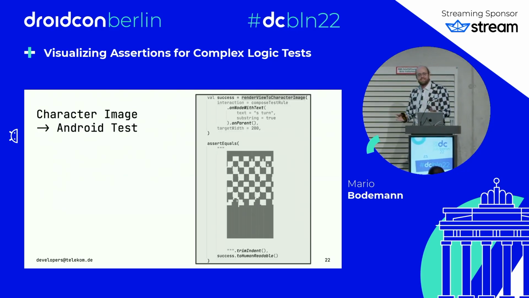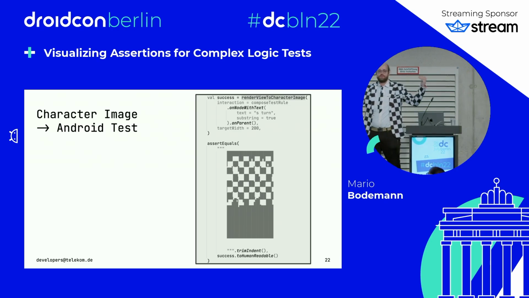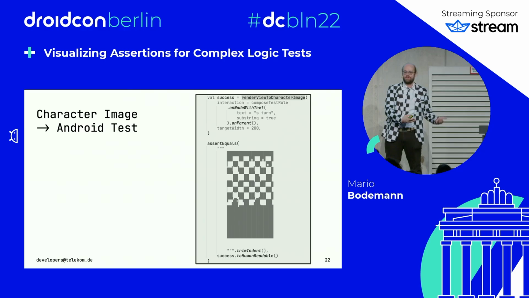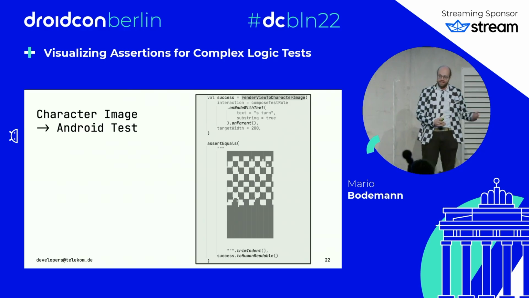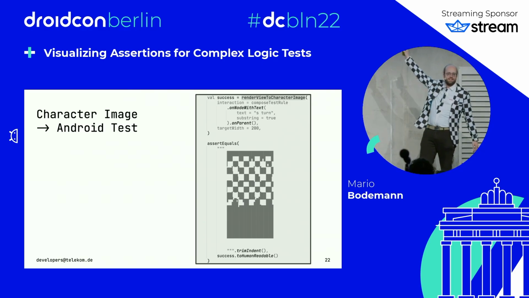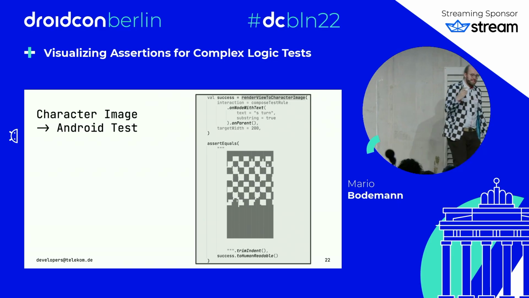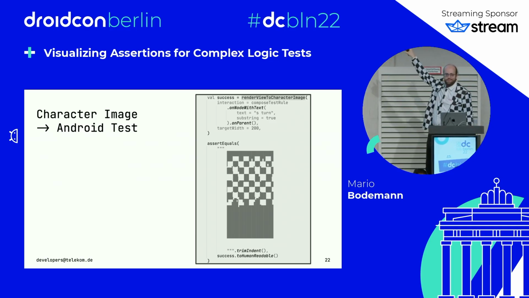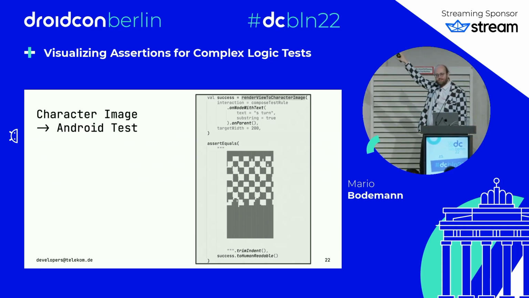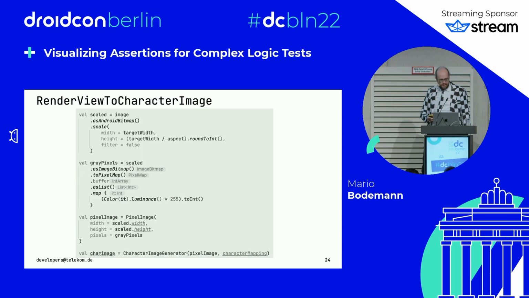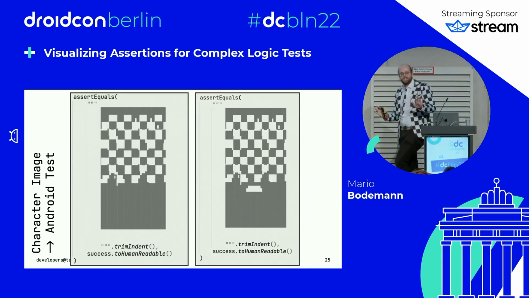And now let's get even more visual, right? Once we go through all of the steps of creating the character map, and creating from the character map the image that is representable by a string, we see something like this. So this is an Android test, where I can say: does the beautiful block with something that looks like a chessboard with chess pieces on top of it compare to what my test returns at this stage? To add more visibility to it, I'll come to the scaling part of the image in a bit, but this is essentially the difference, right?